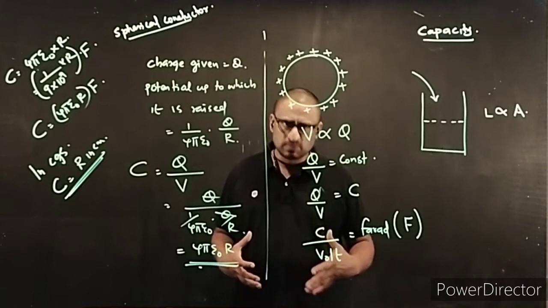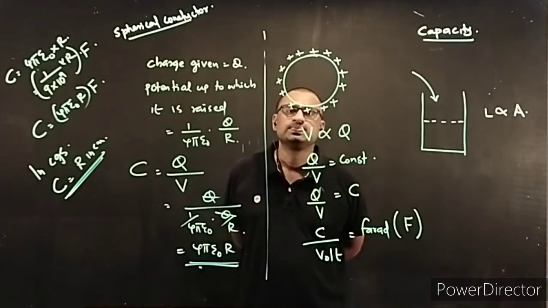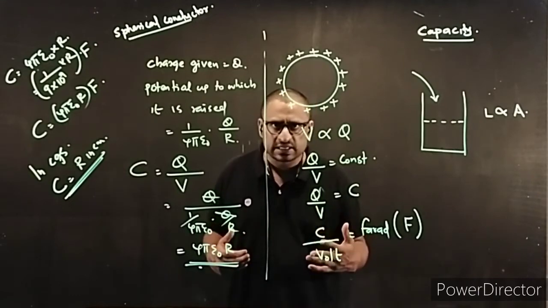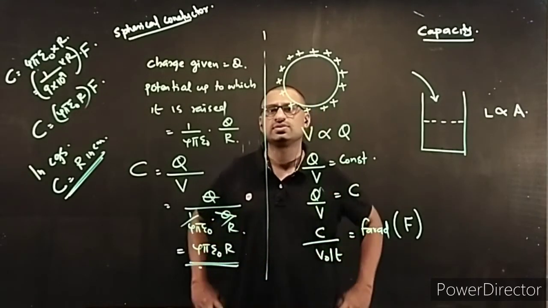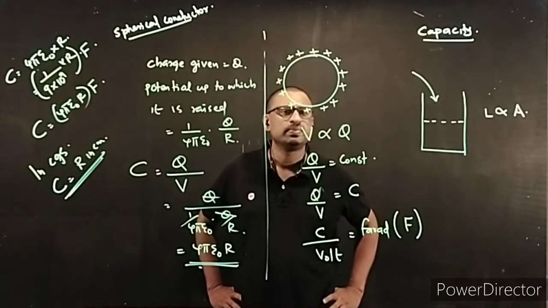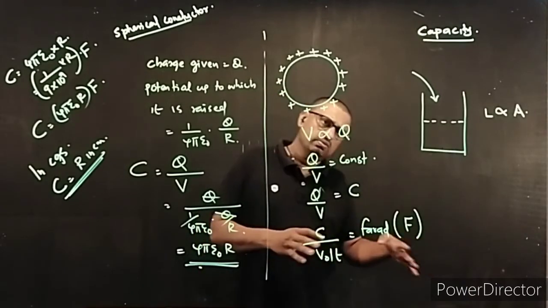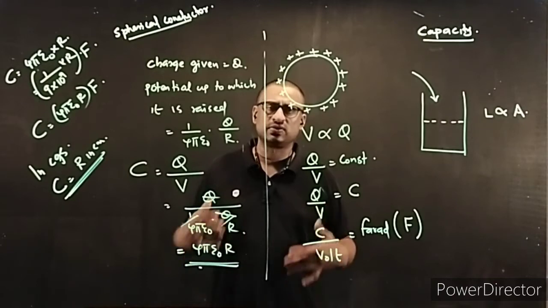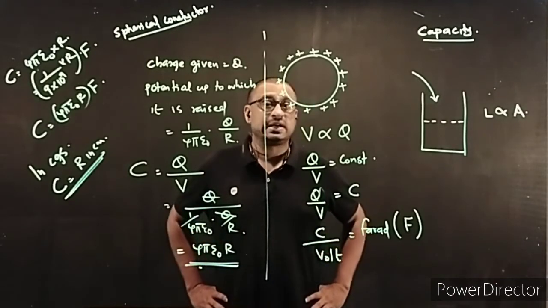More capacity means more charge it can store. And capacity is nothing but the ratio of charge given to the conductor and the potential up to which it is raised.